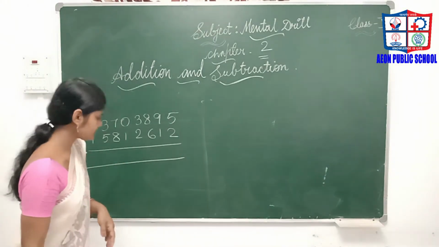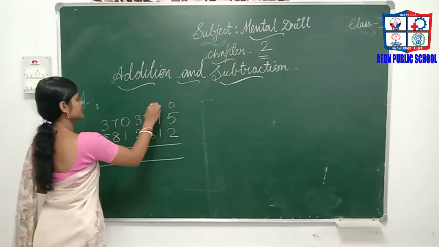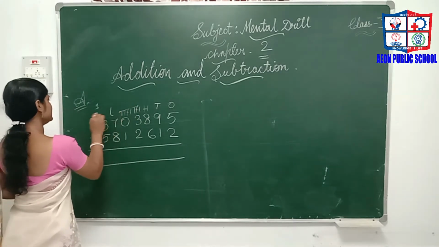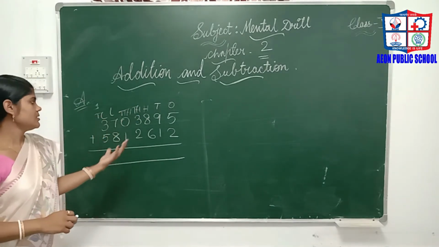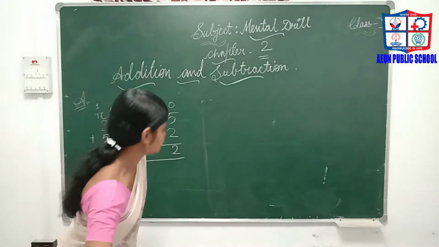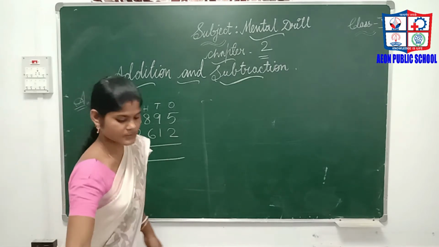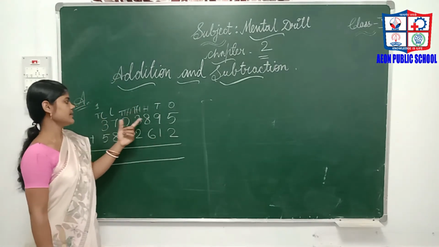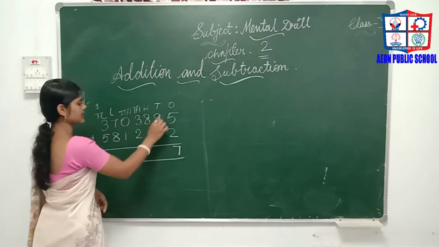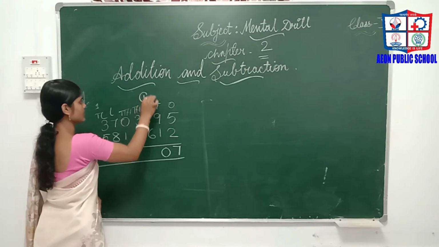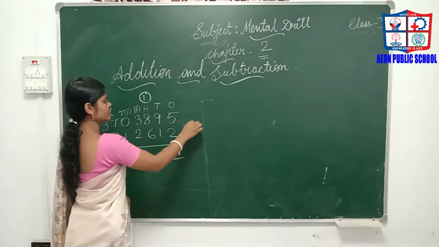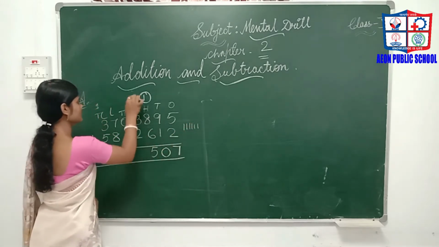So see here. First, ones, tens, hundreds, thousands, 10,000, lakh and 10 lakh. Here we start from the ones place. 5 plus 2 is 7. 9 plus 1 is 10, so 0 here and 1 is carried over. 8 plus 1 is 9. Then 10, 11, 12, 13, 14, 15. So 5 here, 1 carried.